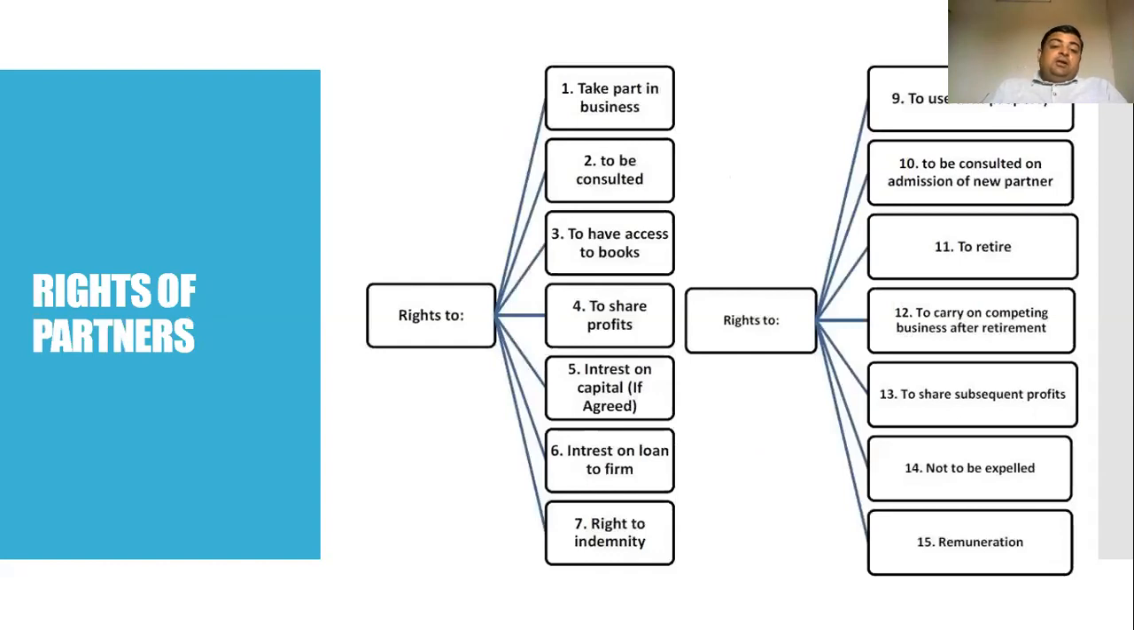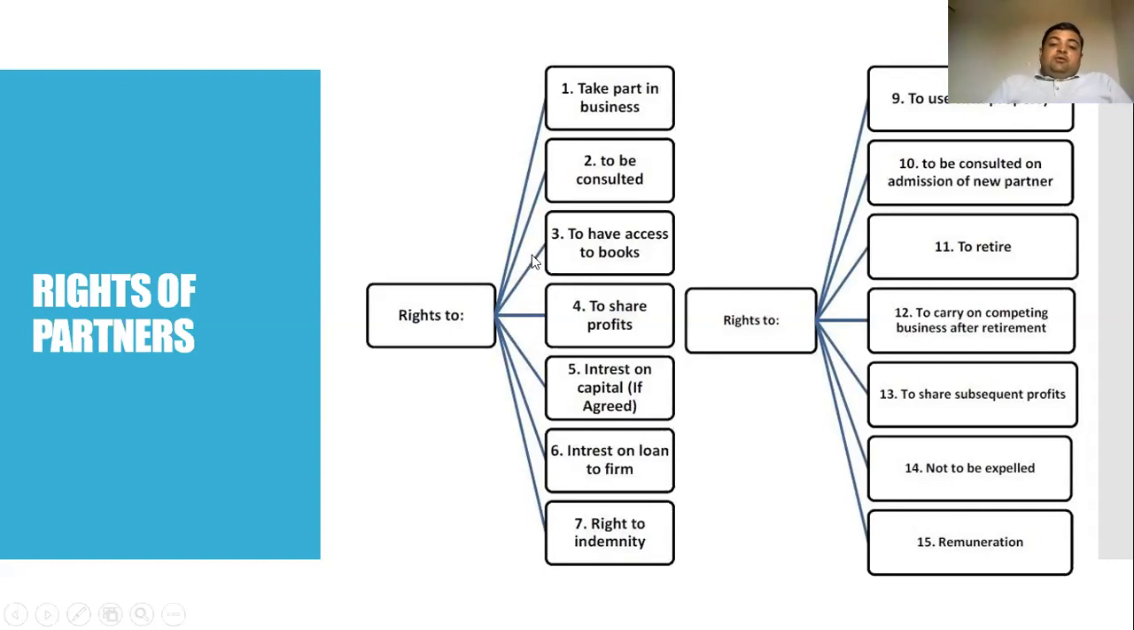Now moving to the next slide. There are various rights that have been given to the partners under the Indian Partnership Act 1932. The first is the right to take part in the business. That is, each and every partner of the registered partnership firm can take part actively in the business as an active partner. Second, the right to be consulted. All the partners will consult with each other while taking major business decisions, because each and every partner has the right to be consulted regarding business decisions.